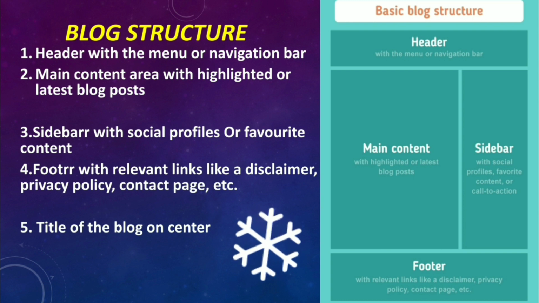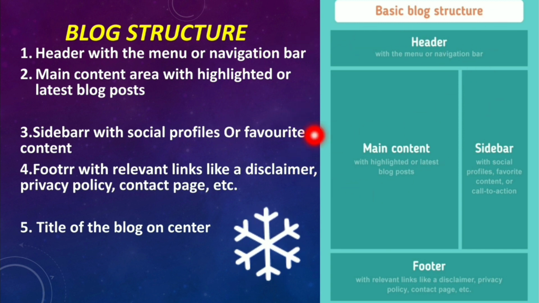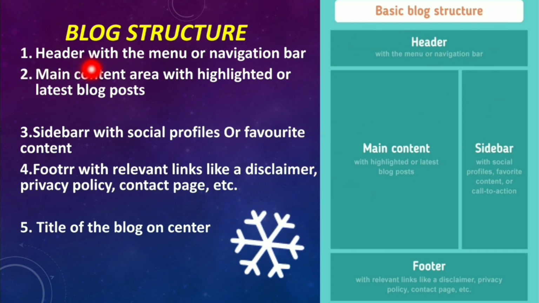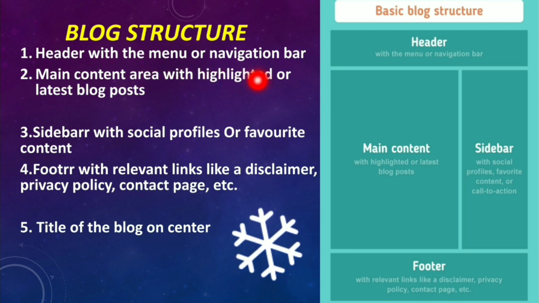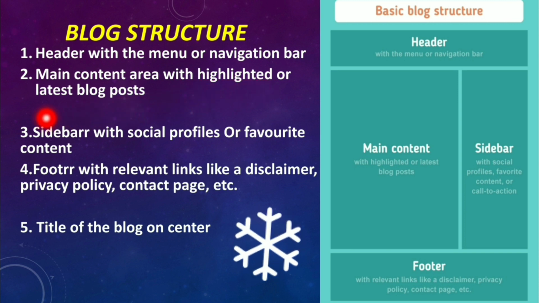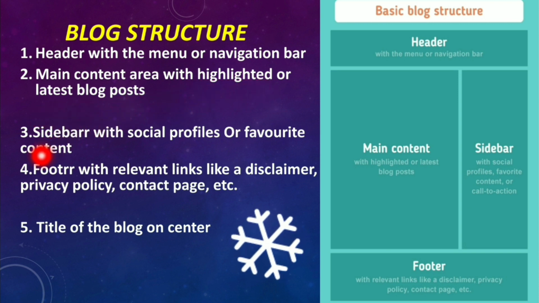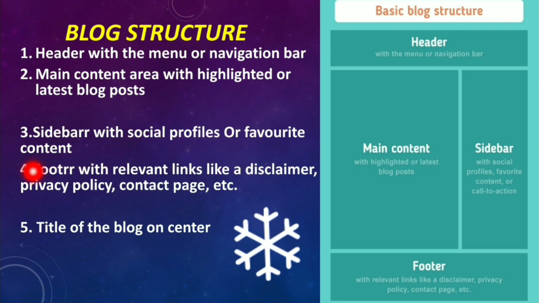Let's see blog structure. In the first, you will have this kind of interface in blog writing. It will start with a header with the menu or navigation bar. Then comes the main content area with highlighted or latest blog post. Then comes sidebars with social profiles or favorite content.